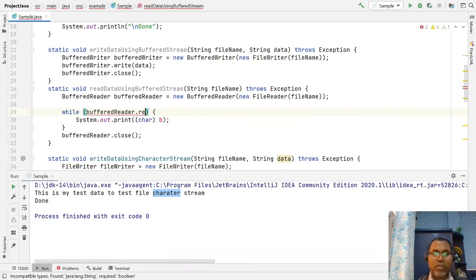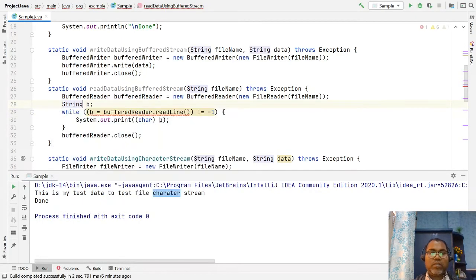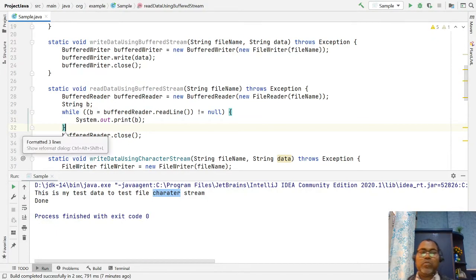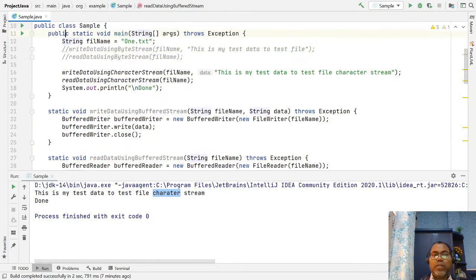This way you can use bufferedReader dot readLine. It returns the complete string data, and if the data is not equal to null, then you can write your complete data. So this way you are using the buffered reader and writer.